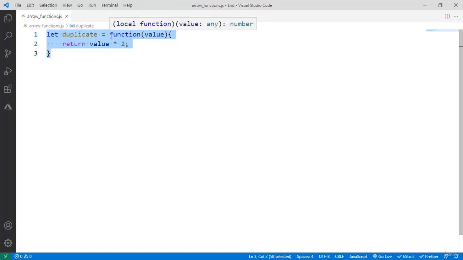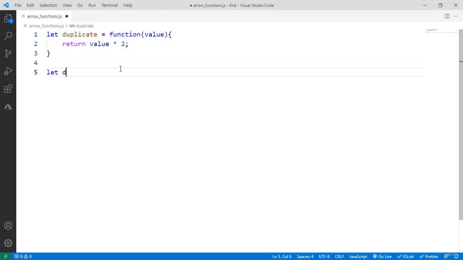In a traditional function, we have the word function, its parameters, a body enclosed by these curly brackets, and then the body of the function. This is all great, but we can use another kind of functions, arrow functions. With an arrow function, we will be able to abbreviate some of the ceremony that needs to be done in order to declare a function, and also we are going to have a different meaning for the this keyword. Let's start by abbreviating this function.